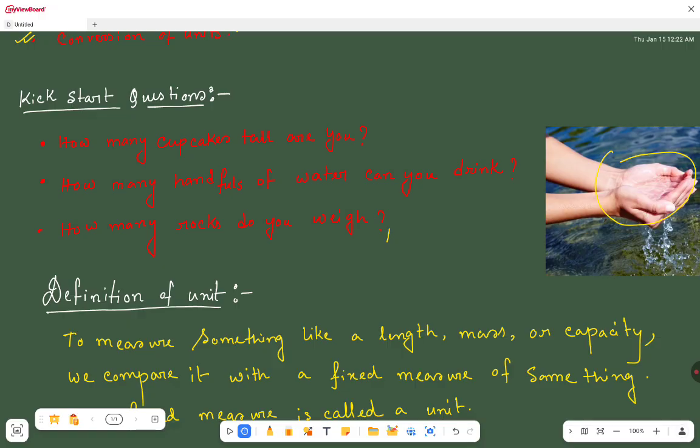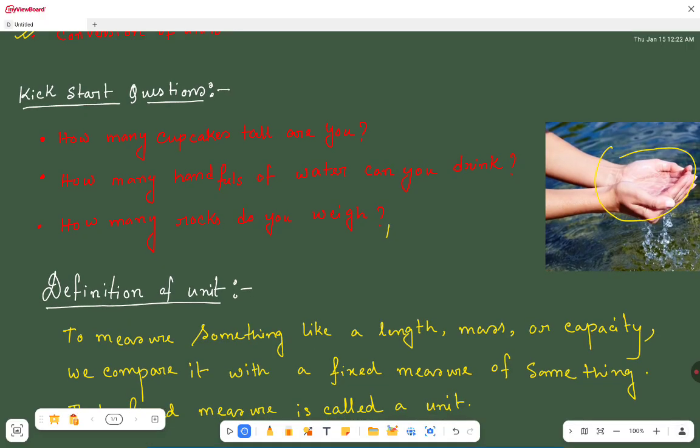From these three questions we have some idea that we are measuring something. In the first question we are measuring the height, that means tall.